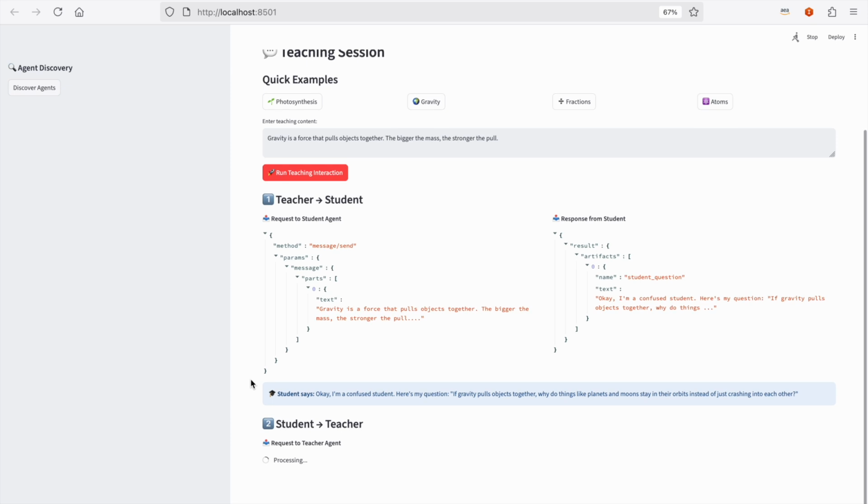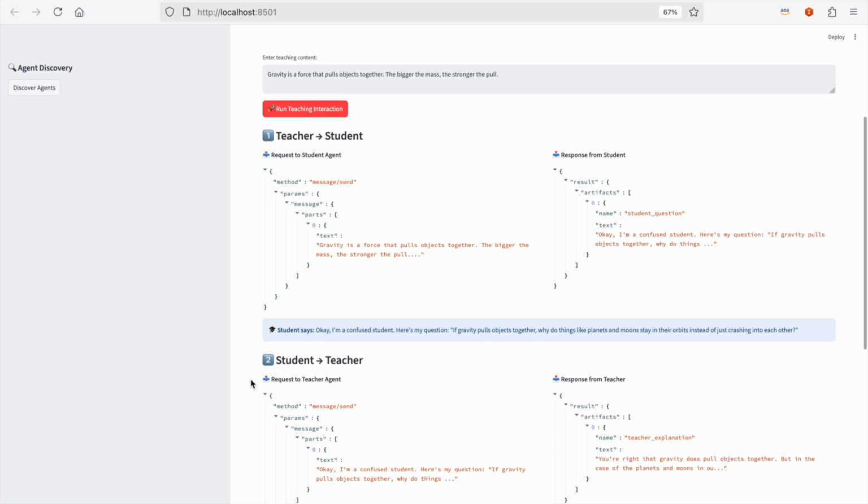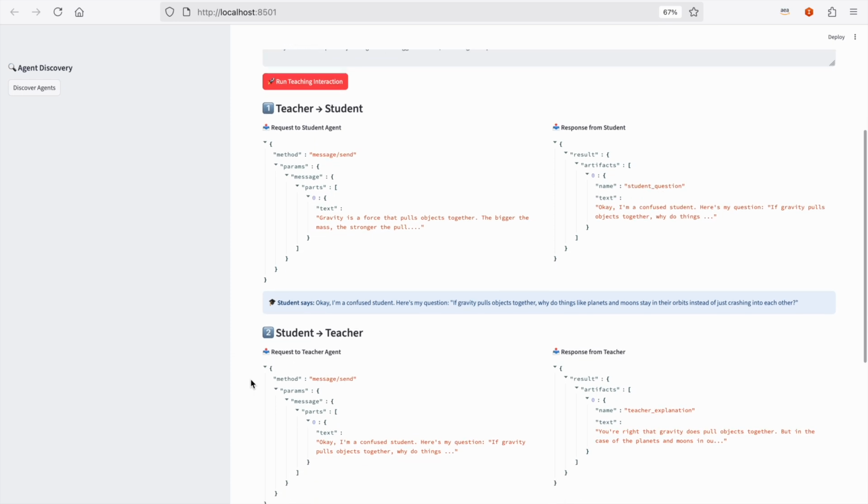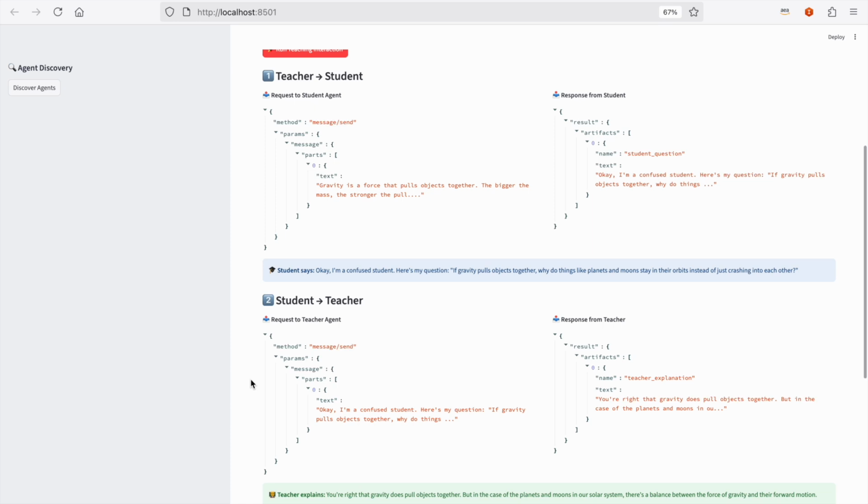Okay, so these are the JSON messages. This is an A2A communication in action. Notice the same message format for both agents despite different frameworks. And the student's confusion is generated by Claude Haiku, and the teacher's response adapts to the specific confusion. And the teacher agent is also running the Haiku model.